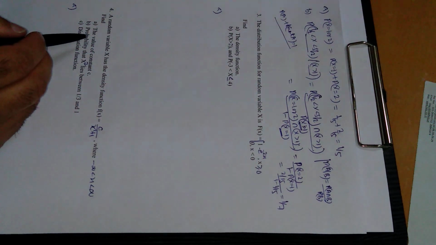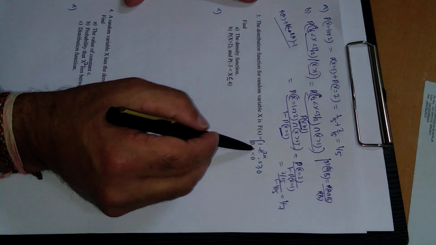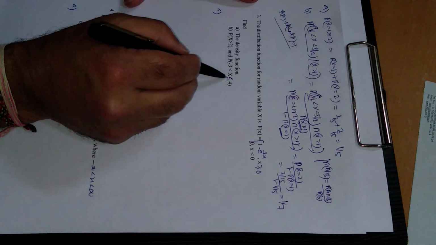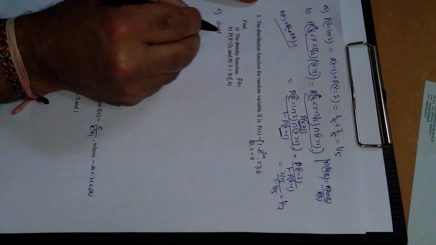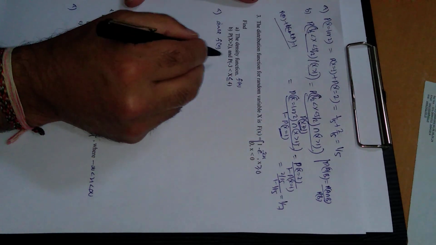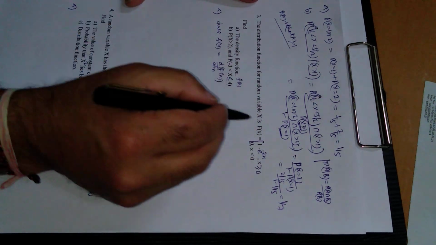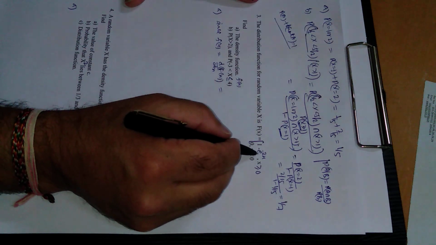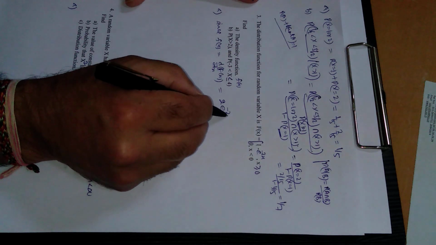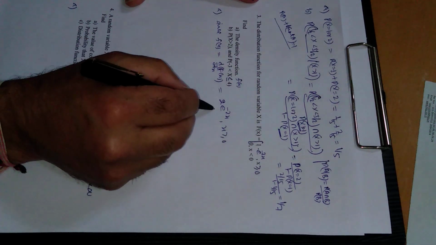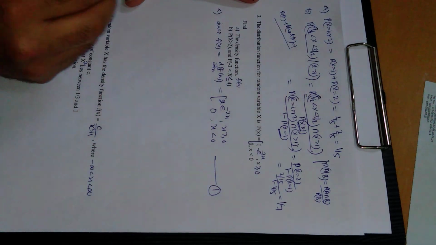Now come to the next question. Probability function for random variable x is given, has two values, and we have to find the density function and these two probabilities. Density function means we have to find small f of x. Since we know density function f of x is equal to the derivative of the distribution function, we have to just differentiate this one. Ordinary differentiation, derivative of 1 is 0, and this will be exponential into minus plus 2x, for x greater than or equal to 0, derivative of 0 is 0, again x less than 0. Let us put this to be 1. So this is the density function.